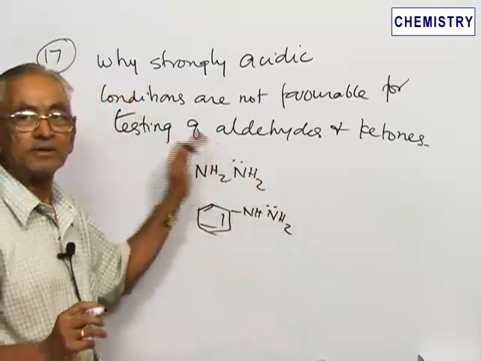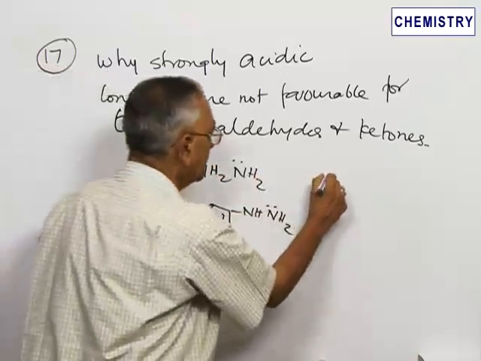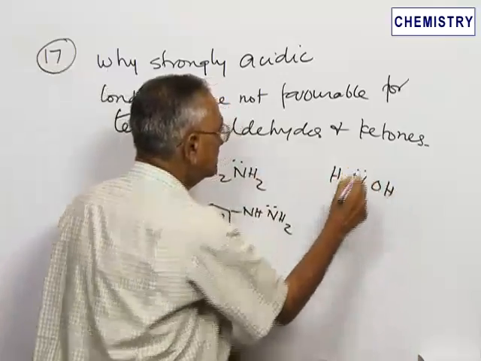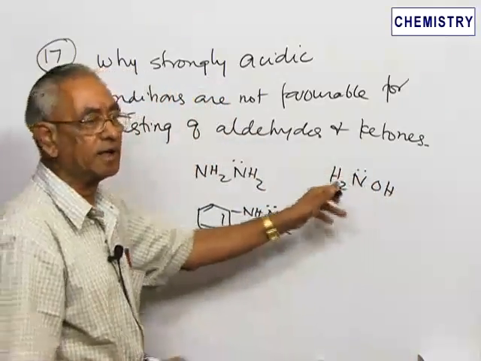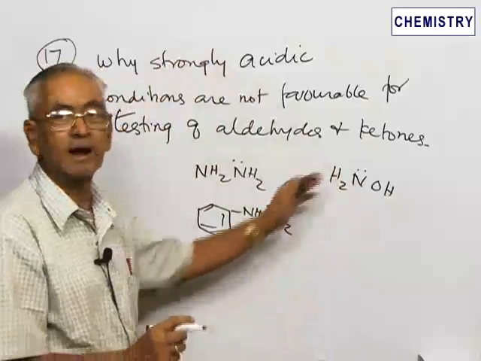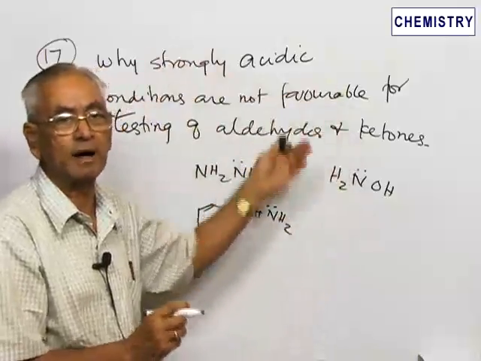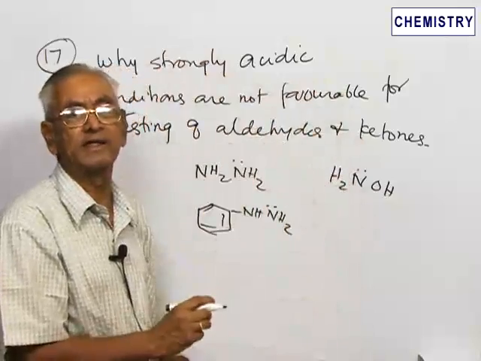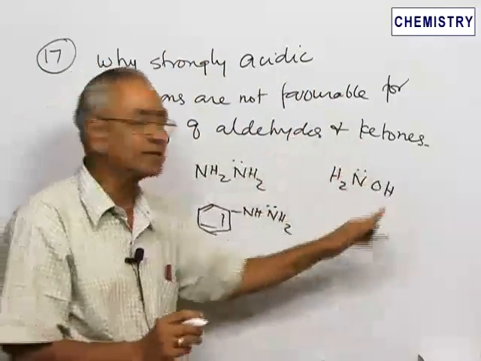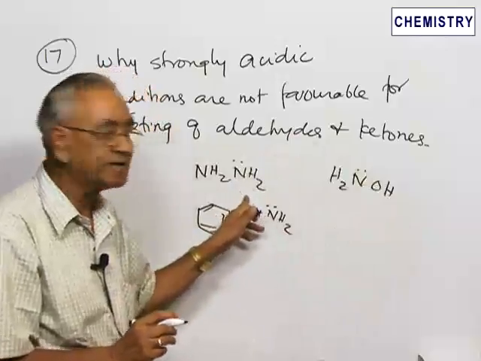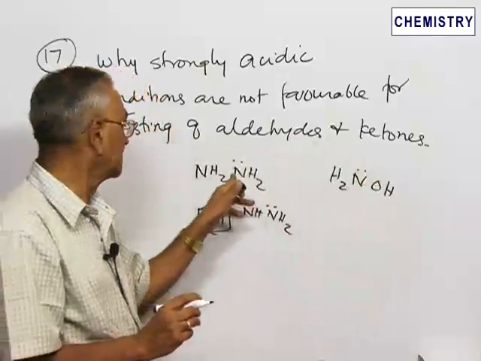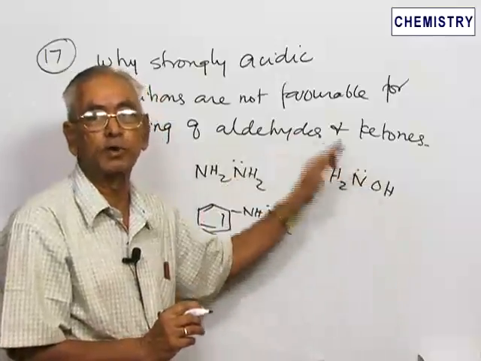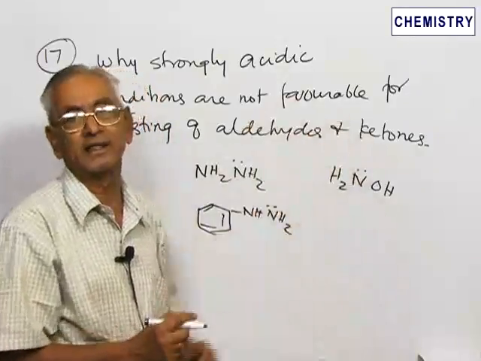So it all depends on the nucleophilicity, and hydroxylamine is another reagent where the nucleophilicity on the nitrogen of hydroxylamine will attack the carbonyl compound. Similarly, as we have seen in the earlier question, semicarbazide, 2,4-dinitrophenylhydrazine. These are all the various reagents, called nitrogen nucleophiles because the nucleophilic site is on nitrogen. Hydrazine, phenylhydrazine, hydroxylamine, semicarbazide, 2,4-dinitrophenylhydrazine, like that.